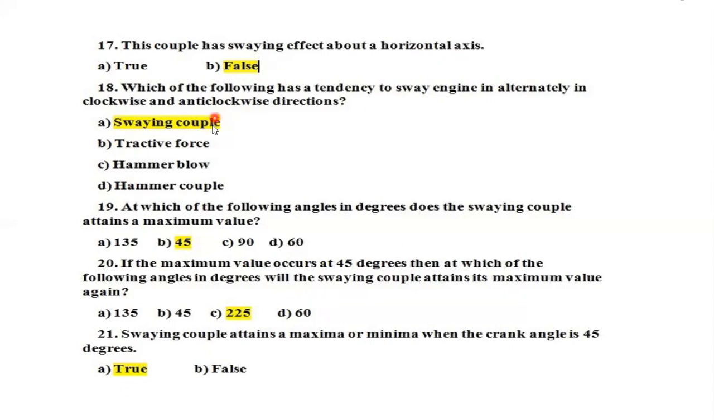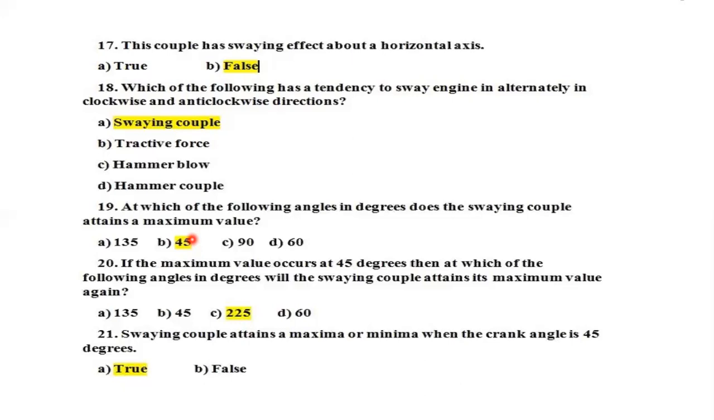Next: a couple having swaying effect about a vertical axis and has a tendency to sway the engine alternately in clockwise and anti-clockwise direction. This is known as a swaying couple. Just now we saw the definition of it also. So the next question is on the swaying couple. When will the swaying couple value be maximum?